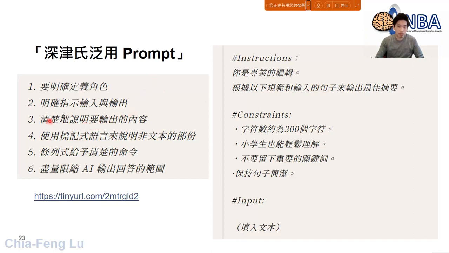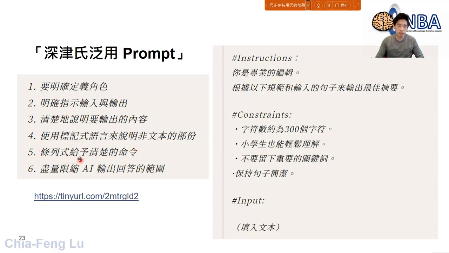And then you need to give specific constraints. For example, you want the output word count to be within 300. And also you want the content to be easily understood by even elementary school students. And maybe you need to make sure the sentences are succinct and do not leave out any key information. You don't really need to use full sentences.